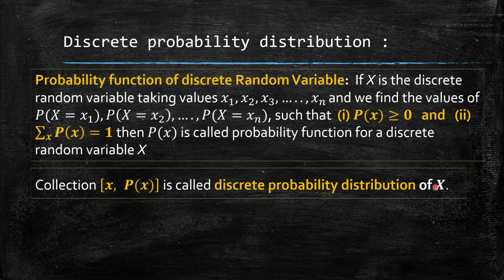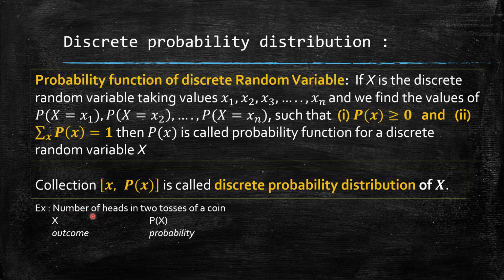For example, if I toss a coin twice and define x, the discrete random variable, as the number of heads, then we know that the sample space consists of 4 outcomes: head head, head tail, tail head, and tail tail. For each sample point, the value of x is 2, 1, 1, 0. That means it is nothing but the number of heads. So the range is 0, 1, 2. For each, let me define its probability. So what is the probability of tail tail? 0 means tail tail.